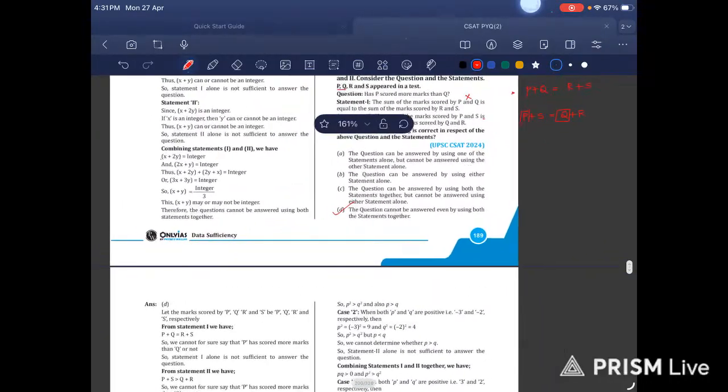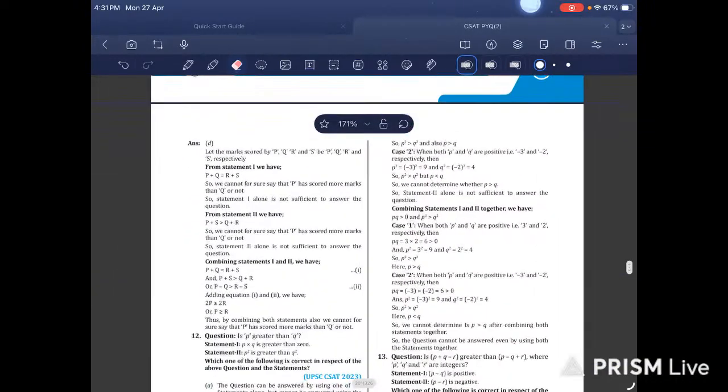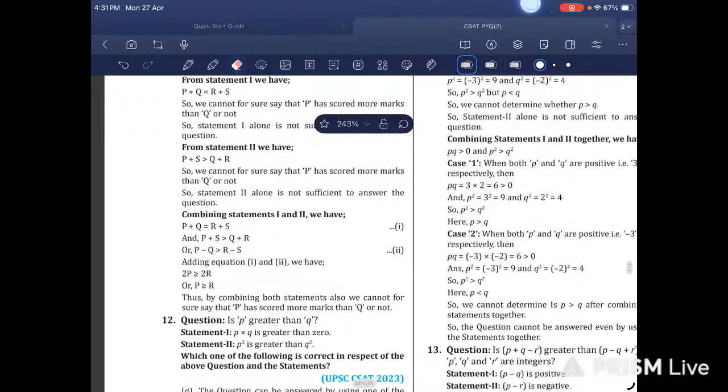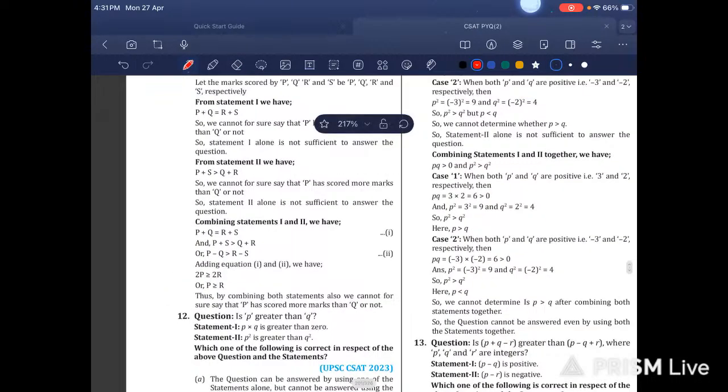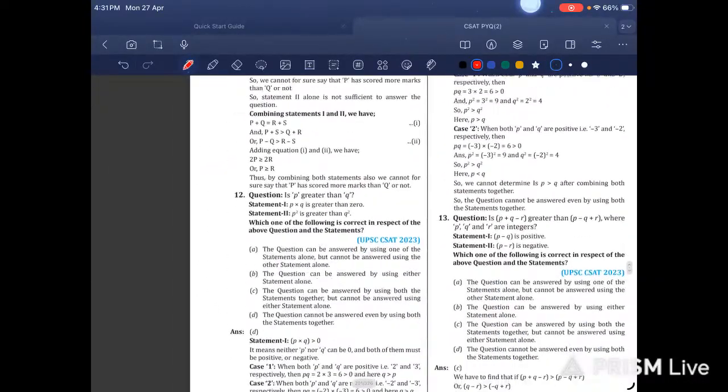Then what we ought to do is let us see what reasoning they have given. Acha, so we had also done the same. This is a possibility. Now we are done with question number 11. Now let us do question number 12.